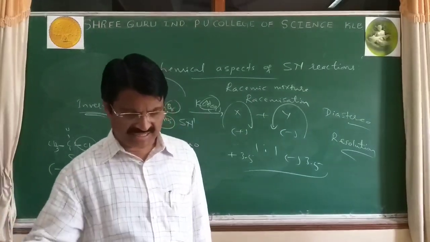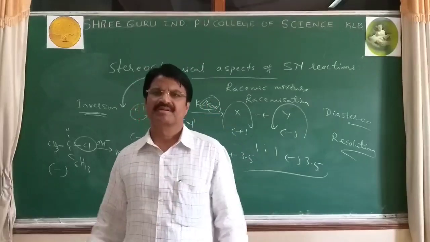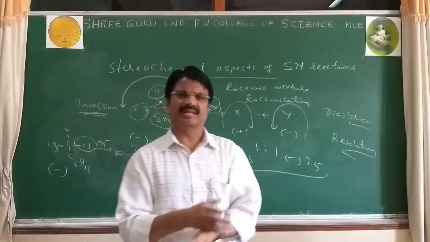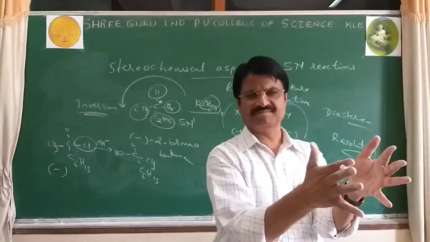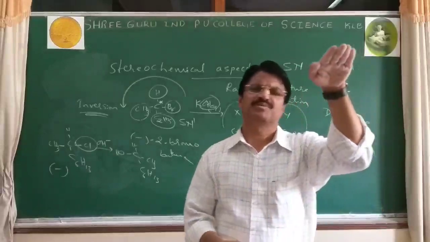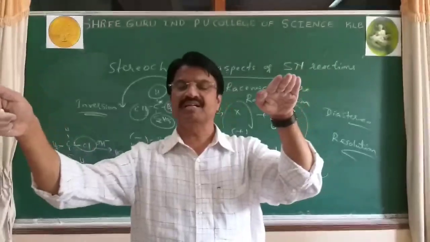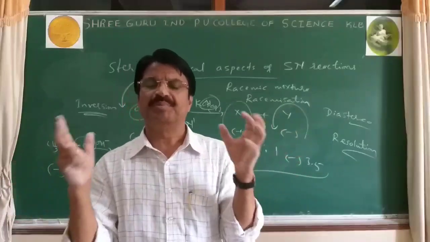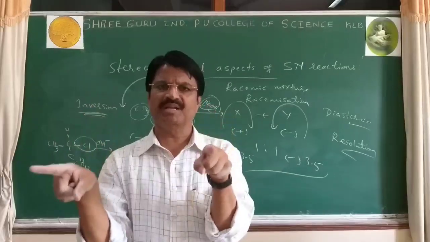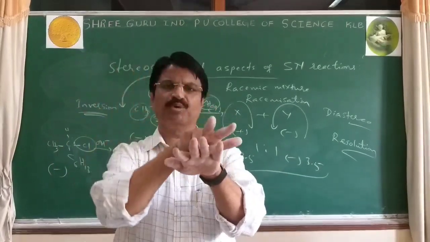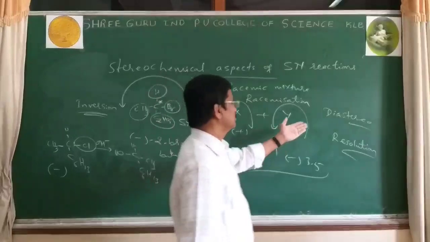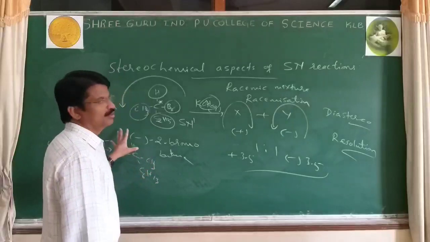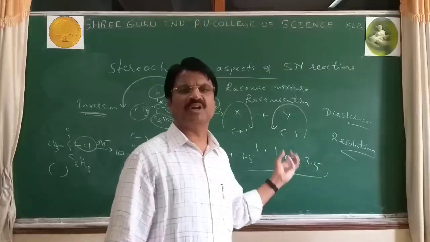Example: plus lactic acid and minus lactic acid are mirror images, enantiomers, chiral molecules. Then meso tartaric acid, compound number 3, has a plane of symmetry. But plus lactic acid and meso have no mirror image relationship. All these three are optical isomers, but with no mirror image and not superimposable, and such molecules are said to be diastereoisomers. So this is about optical isomerism and terms in optical isomerism.